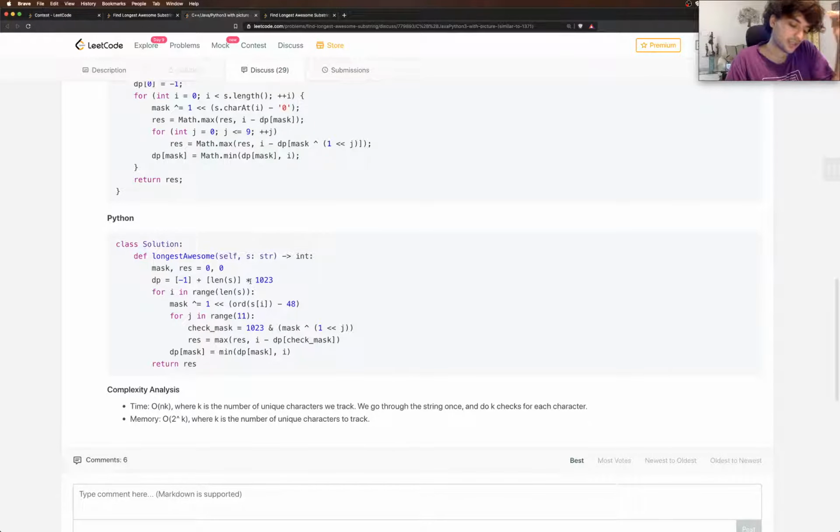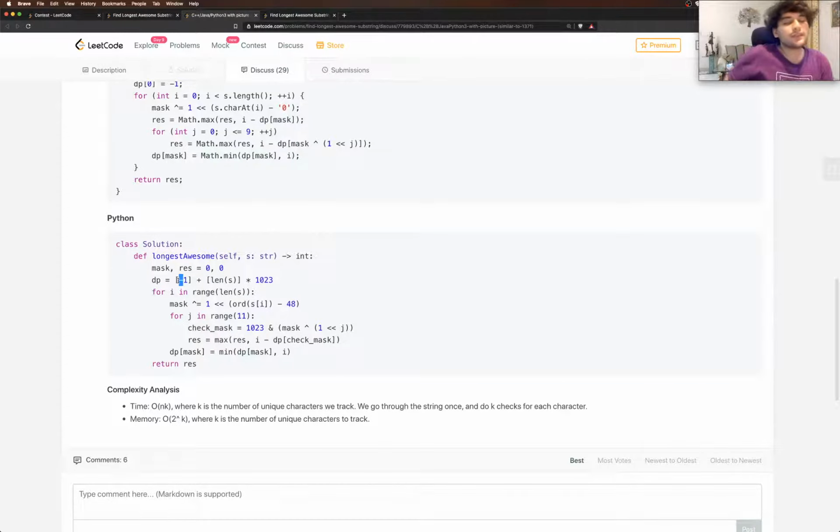They said the first occurrence of the bit mask of 0 0 0 0, 10 times, is going to occur at the -1 position, so that's why the first element in DP is -1. Now the next bit mask will be 0 0 0 0, 9 zeros and a 1. And then it would be all zeros ending with 1 0, then all zeros ending with 1 1, and so on. So all of those bit masks, they set it as the length of the string.